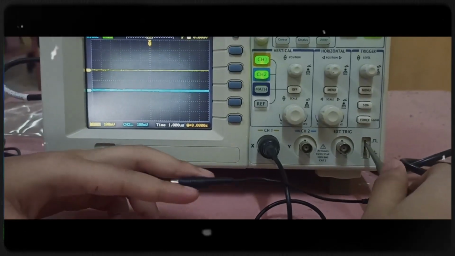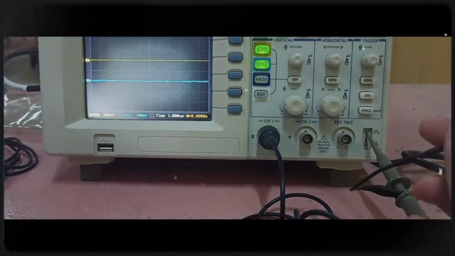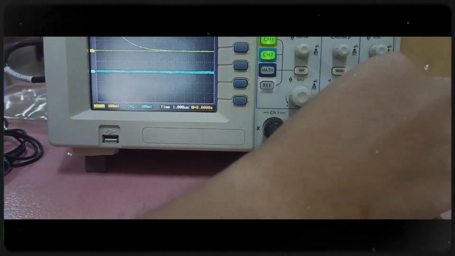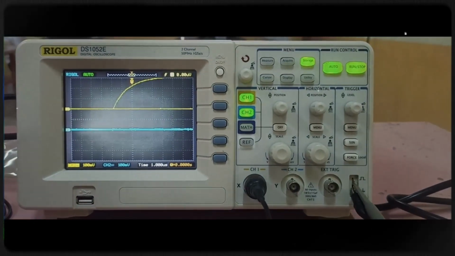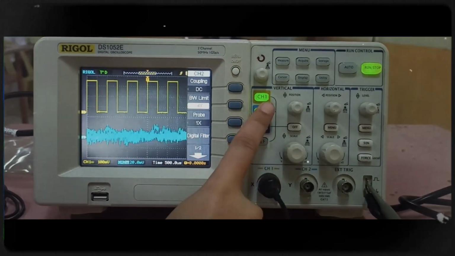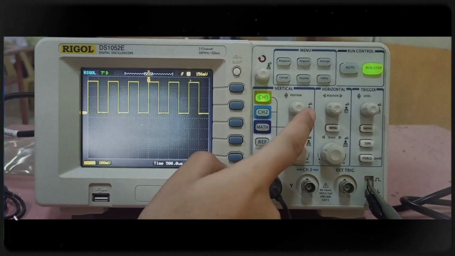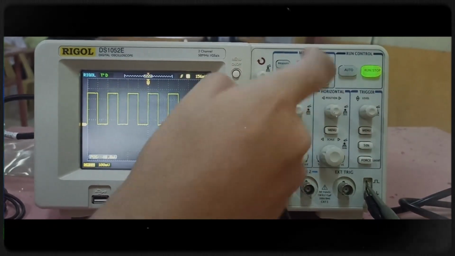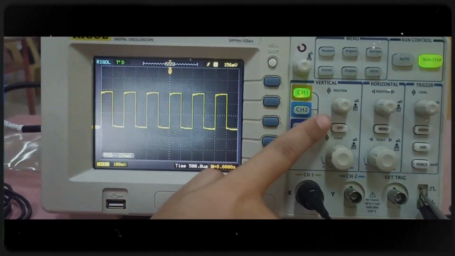Next is to connect the yellow probe into the box circuit. The ground's at the bottom and the positive at the top, and then press auto, and here's what you see on the monitor. Turn up channel 2 and then adjust its position for better view. We can also adjust how far it is by zooming in and zooming out.